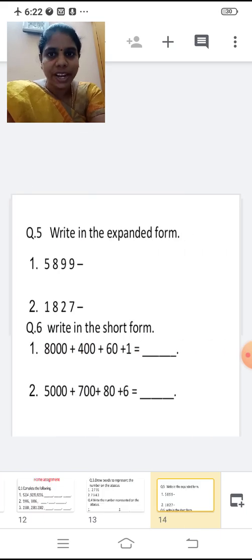Next one, write in the expanded form. First one, 5899. Second one, 1827. Write this in expanded form. Question number 6, write in the short form. 8000 plus 400 plus 60 plus 1. Second one, 5000 plus 700 plus 80 plus 6.